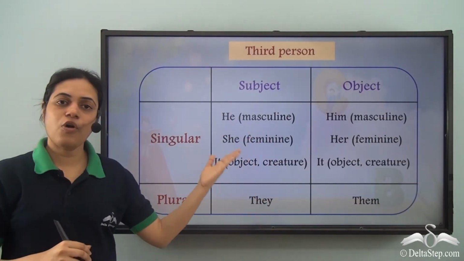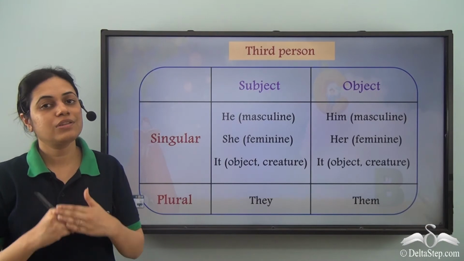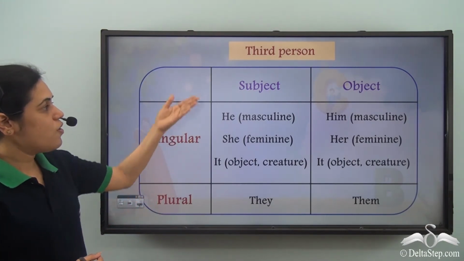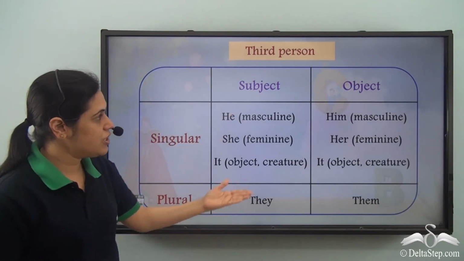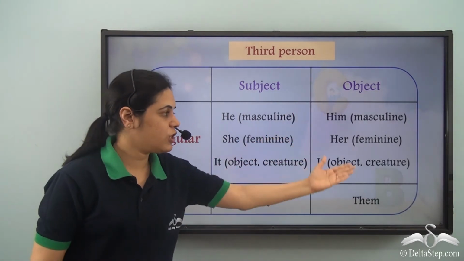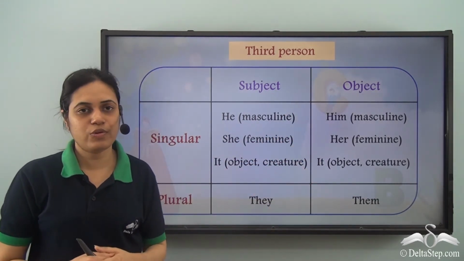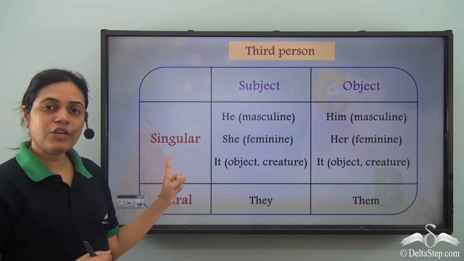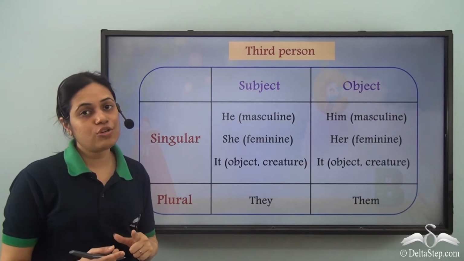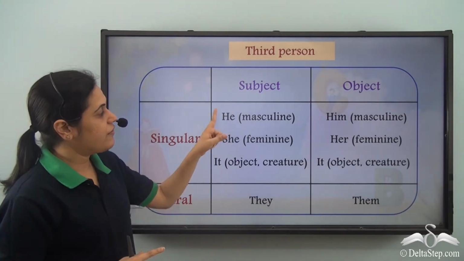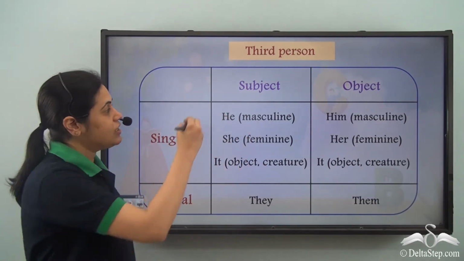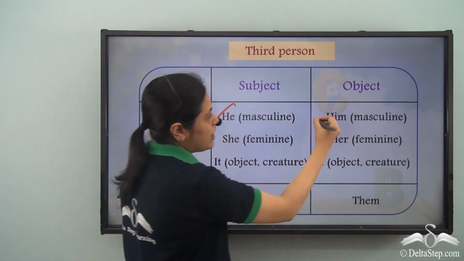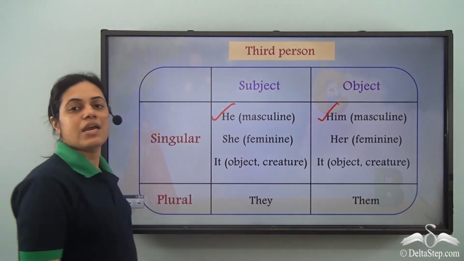So these are all the personal pronouns of third person. Now for the subject position, these are the pronouns. For the object position, these are the pronouns. When it is singular, then I need to look at the gender. If the gender is masculine, the subject pronoun is he and the object pronoun is him.